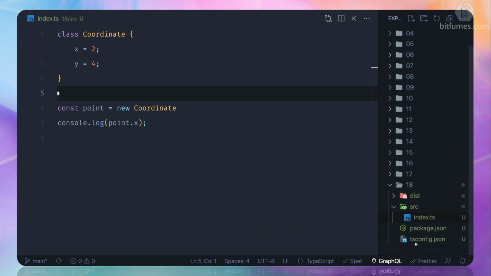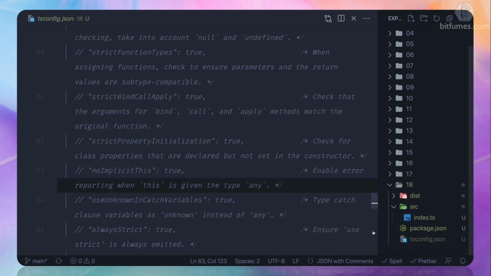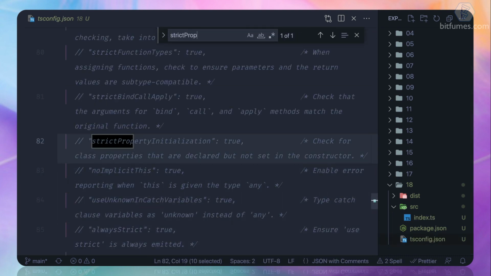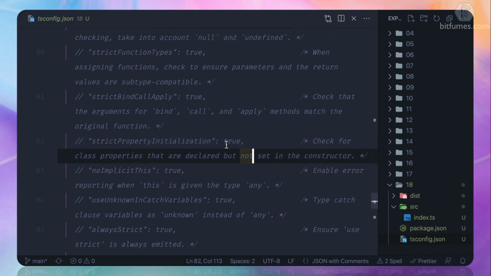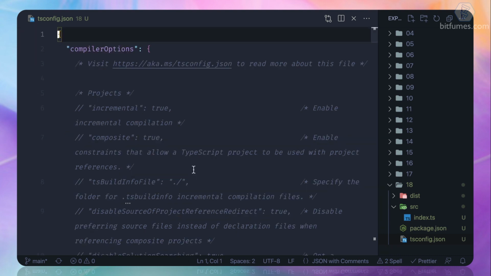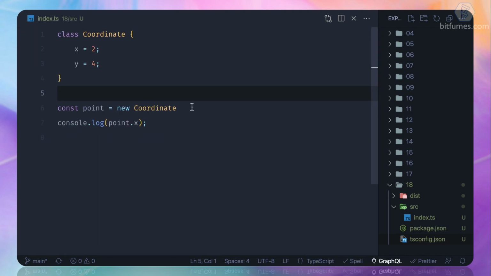So how can we do that? Go to the tsconfig.js, search for strict property initializer. Once you enable it, check for the class properties that are declared but not set in the constructor. So what's the constructor? Let's close it and see here.